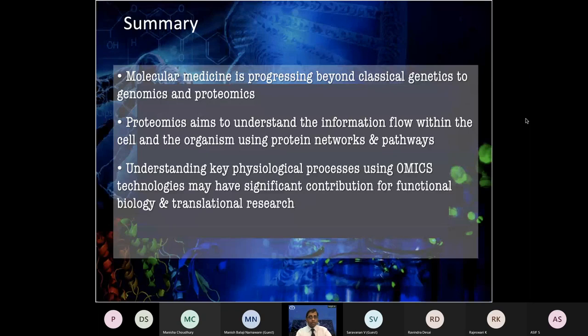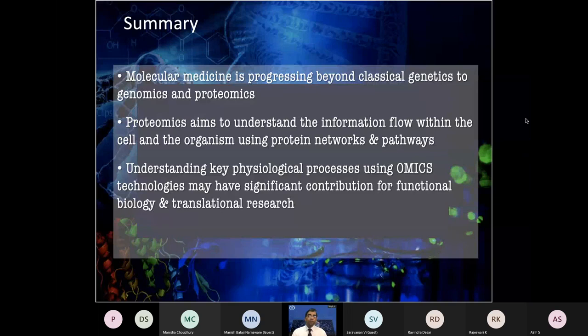Overall, I hope that from last week until now, I've been able to convey that we have really moved quite far in biology and the overall omics field, from the classical genetics of Mendelian genetics I talked about, and genomic technologies like various sequencing methods, and now we are progressing towards proteins and proteomics. All of these are in the central dogma of life, but at a different level of molecules and complexity.